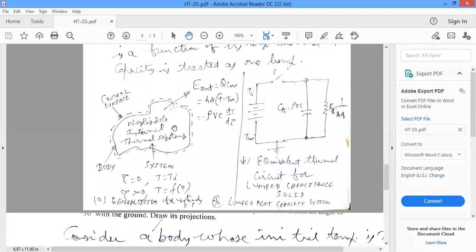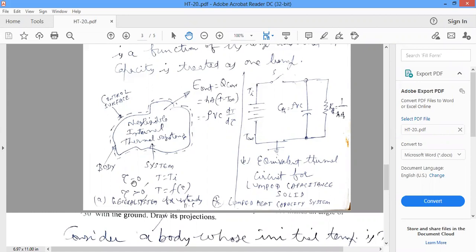So here, for example, if the temperature of this system or body initially at time tau equal to 0 is Ti, the initial temperature of the surface of the body. After some time, when the time is greater than 0, temperature T is a function of time tau.